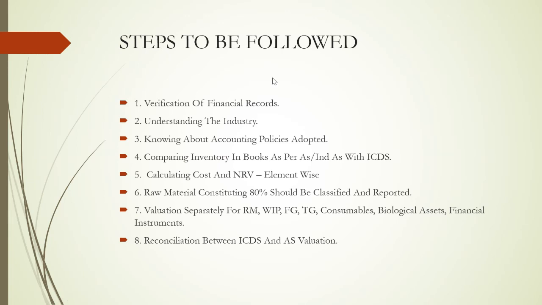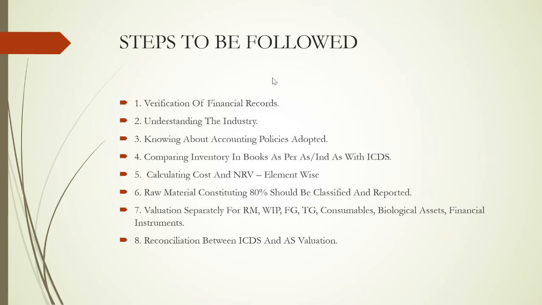Why? Because complex production processes are there. Without knowing the process, without knowing the production structure, process plan and all, we cannot do the costing. So we have to understand the industry, then know the accounting policies adopted there, whether they are going for FIFO, whether they are going for specific identification, what type of it is. Then compare the inventory in books with that of the ICDS, so that we would know whether the proper ICDS standard compliant figures are being given in the 3CD report, and whether the same inventory is being declared for income tax purposes. So we have to do a comparison.